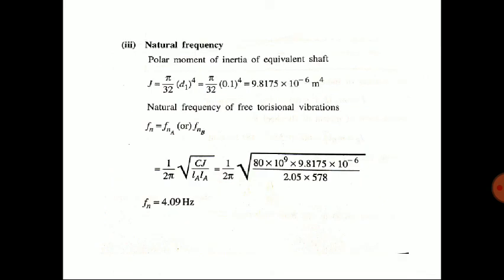So next we are finding the natural frequency. That is very simple. First J equal to pi d1 raised to 4 by 32. Then for a two rotor system Fn, which is equal to Fna or Fnb, so 1 by 2 pi into root of Cj by La Ia. So Fn we are getting 4.09 hertz.